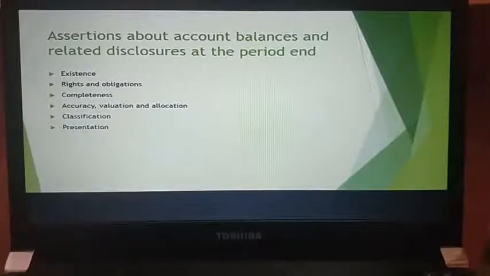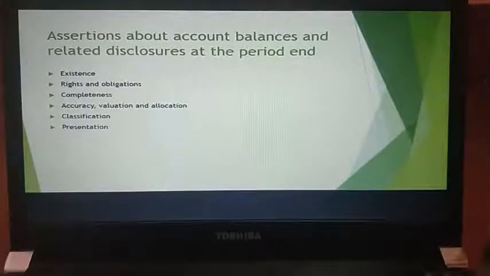Now, next you have assertions about account balances and related disclosures at the period end. At the period end, you have existence. What is existence? Whether the particular assets, liabilities and equity interests exist or not. Whatever assets and liabilities are there, whether they actually exist or not. Then next you have rights and obligations. Rights and obligations: whether you have the right to hold the assets, and the liabilities and obligations of the entity.